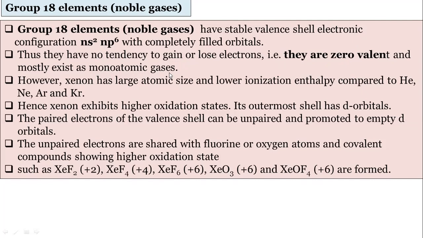But nowadays, some compounds of these noble gases are found with respect to xenon. The atomic size of xenon is very large. If we see the zero group elements, first is helium, second is neon, then argon, then krypton, and then xenon. So xenon is in the fifth position. As we go down the group, atomic size increases because electrons are added in a new shell. So xenon has some tendency to form compounds.